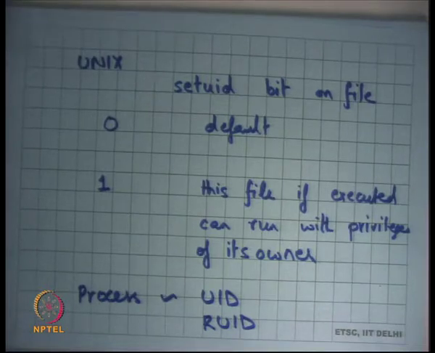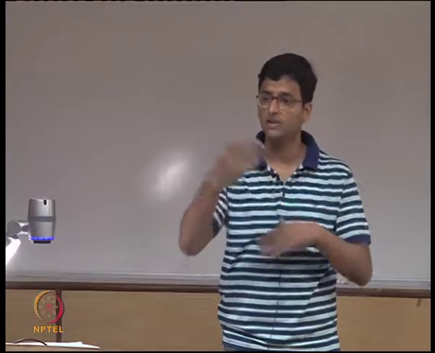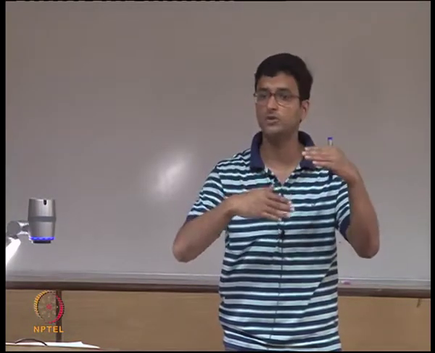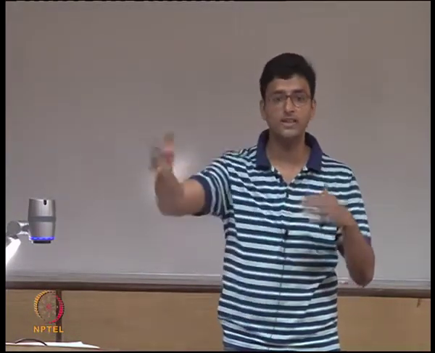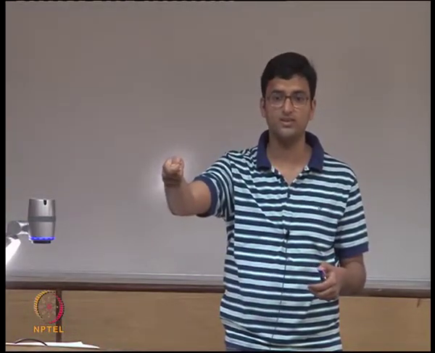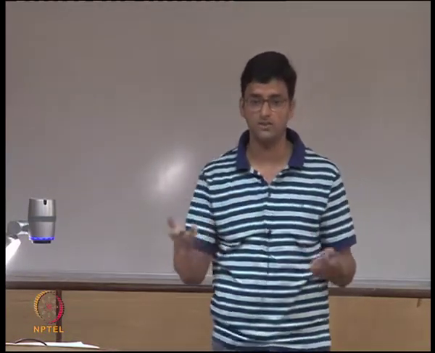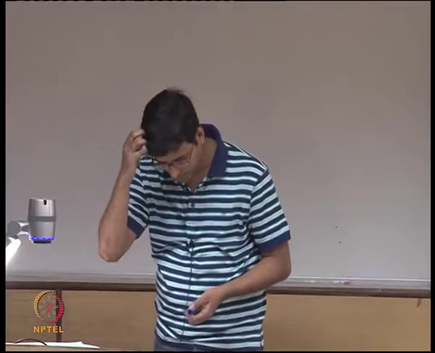By default, if the setuid bit of a file is not set, then real UID and UID are equal to the UID of whoever is invoking it. But if it's set, then real UID will be your UID, and the UID would be the owner's UID. And so the process has flexibility to switch between the two. When this process wants to read from your directory, it should switch to your UID. When it wants to access my directory, it should switch to my UID, and so on. That basically allows you to do this.